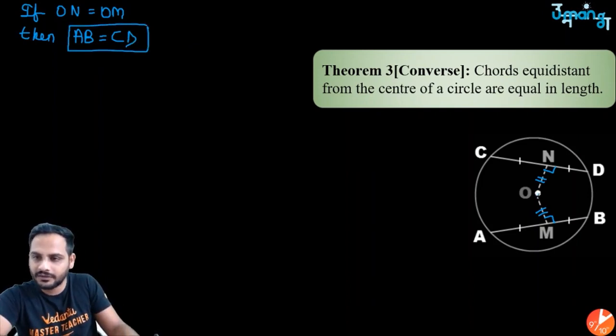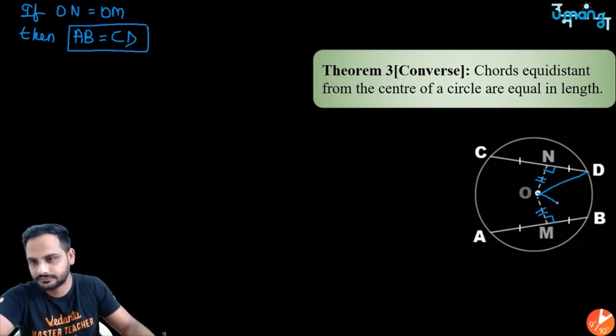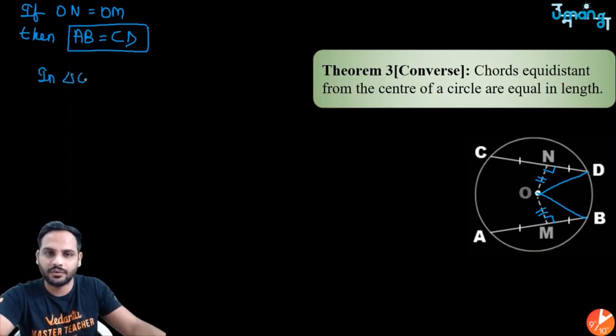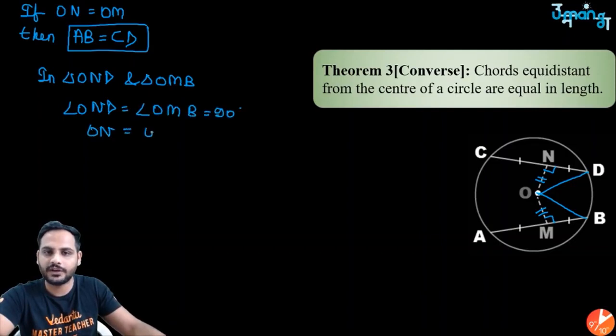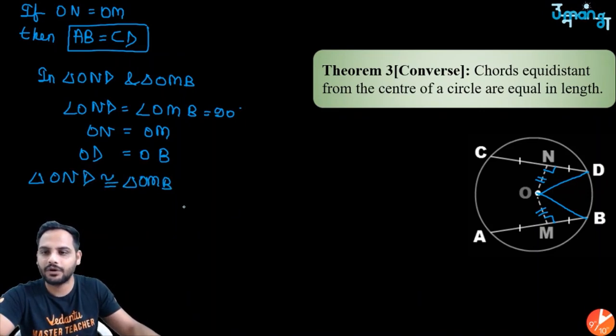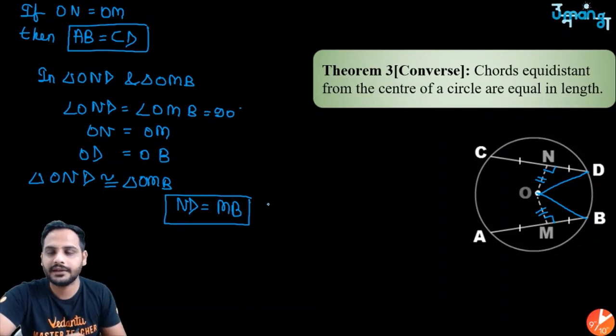So here also same thing. Draw these two. And directly by congruency you can say that in triangle OND and triangle OMB, first thing, angle OND is equal to angle OMB, 90 degree. Second thing, it is given ON is equal to OM, and then the third thing, OD is equal to OB because of radius. So triangle OND is congruent to triangle OMB. So if they are congruent, I can say ND is equal to MB.